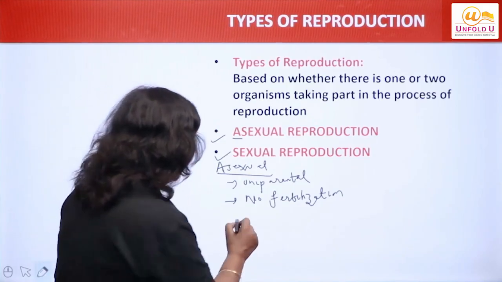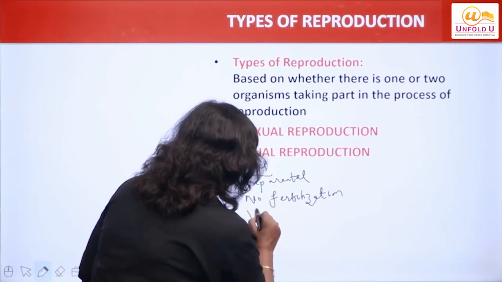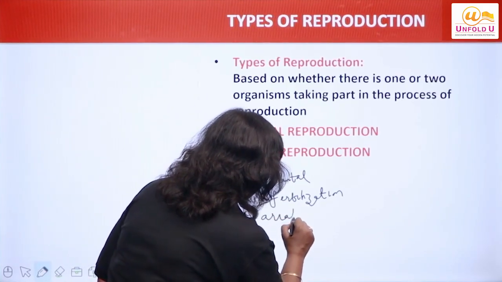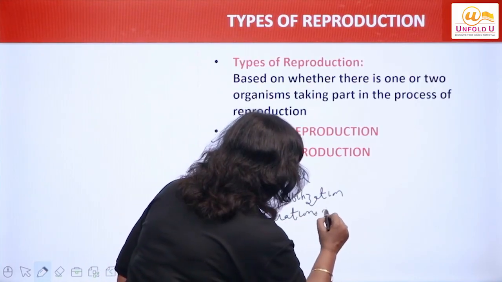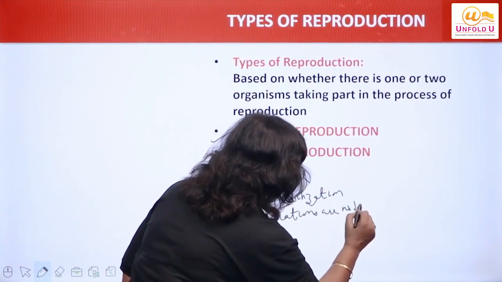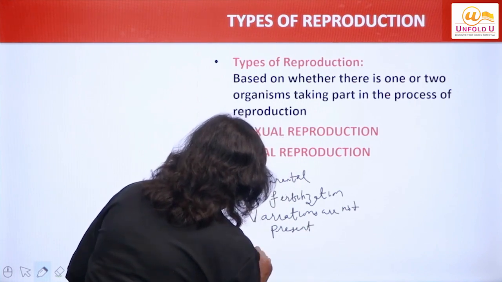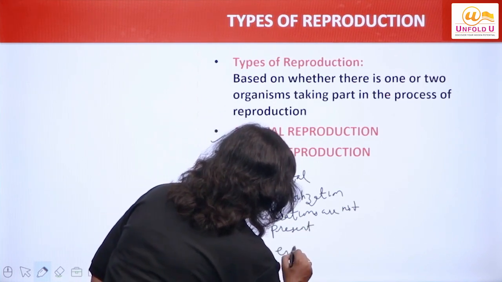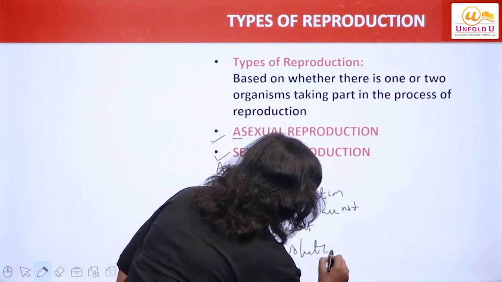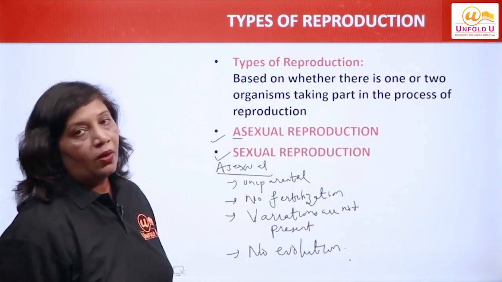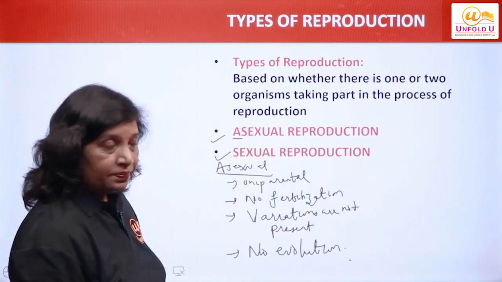Fertilization नहीं होगी तो variations कहाँ से आएंगी? So variations are not present. Variations नहीं आएंगी तो evolution नहीं होगा. Evolution will not be seen in the organisms. Is that clear?